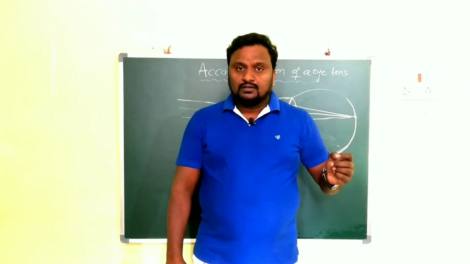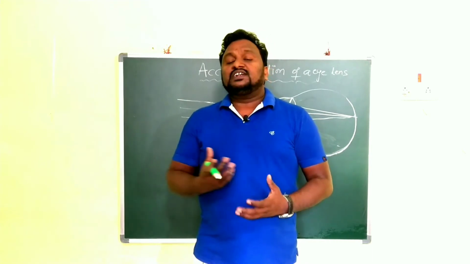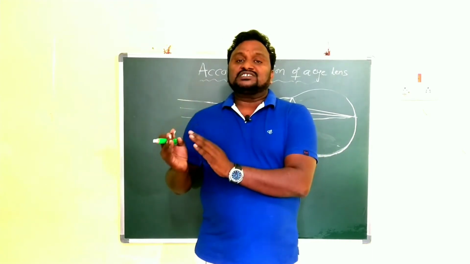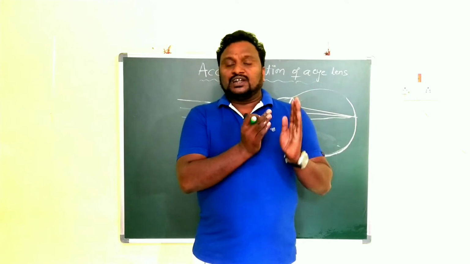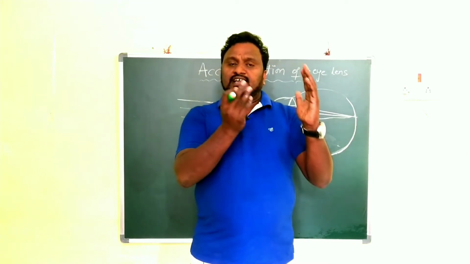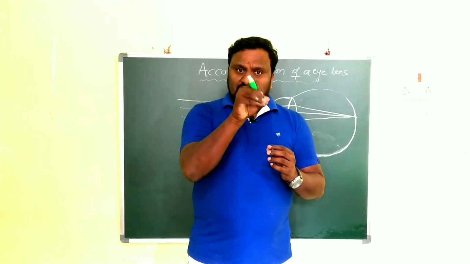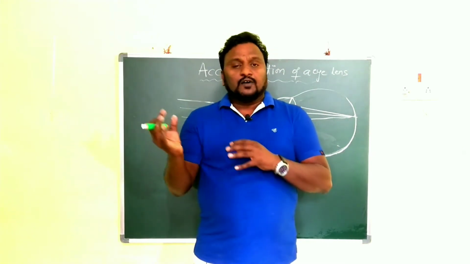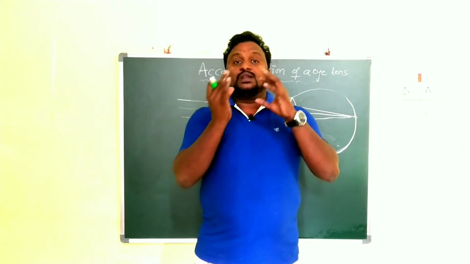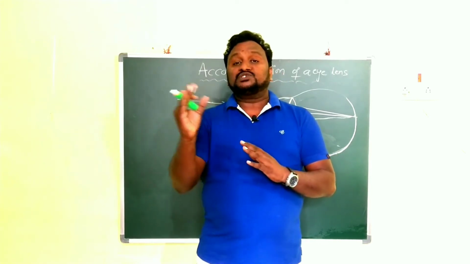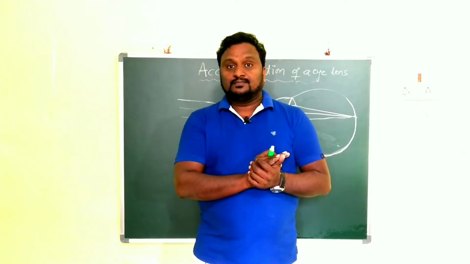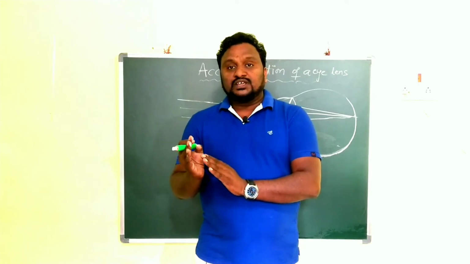In the case of a convex lens, we take focal length from the optic center to the focus point. What is meant by the focus point? After refraction, all the light rays converge to one point. That point is known as the focus.